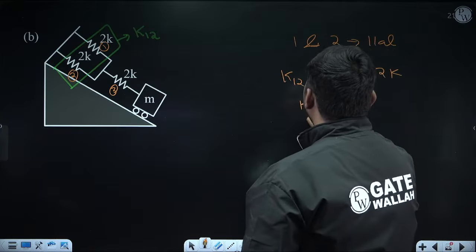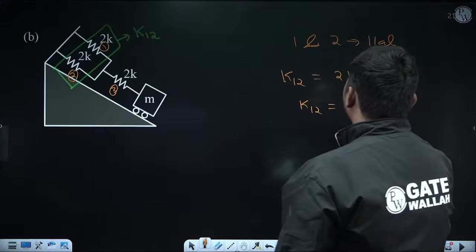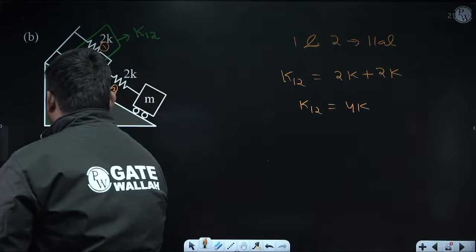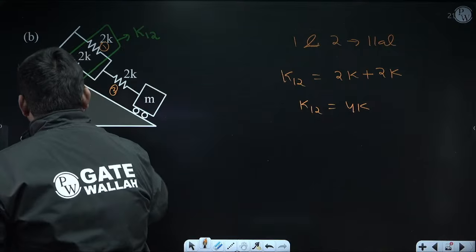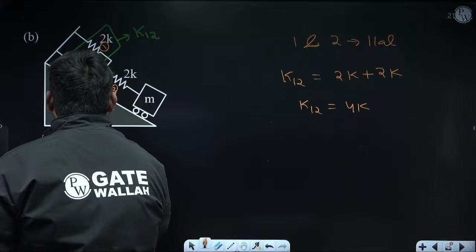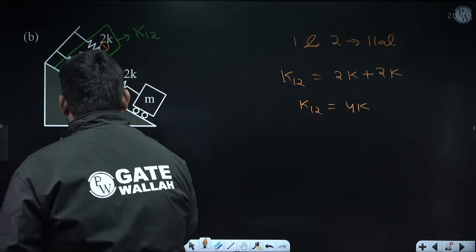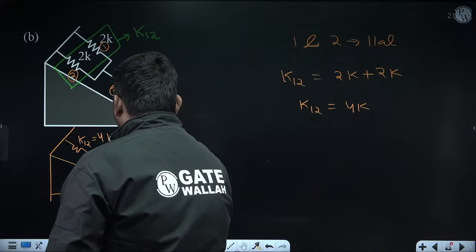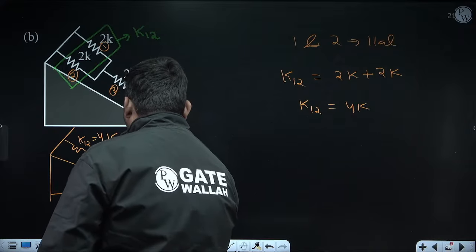So how much is K12 coming? It is 4K. If you want to draw the equivalent diagram, you can draw, it is your will. Means we are replacing 1 and 2 by a single spring, which is K12, equal to 4K. Now with this, spring 3 is attached, whose stiffness is 2K, and with this mass is attached.